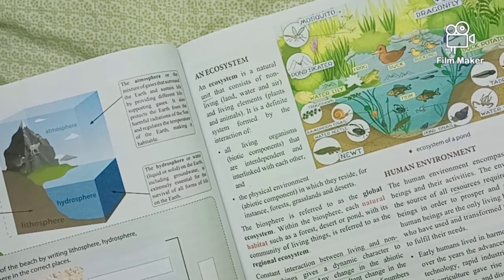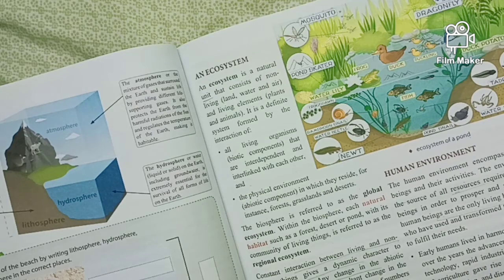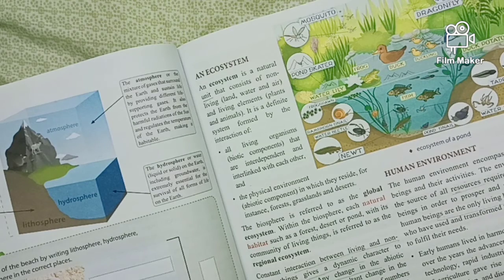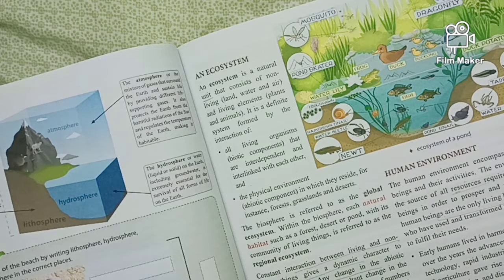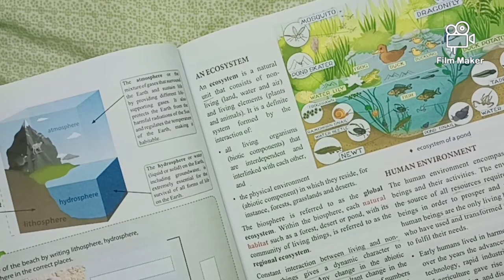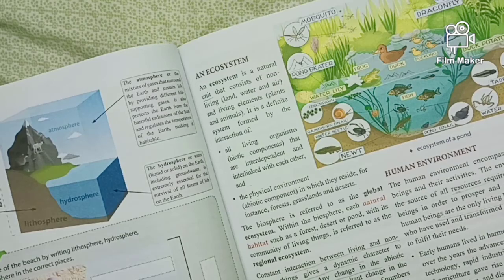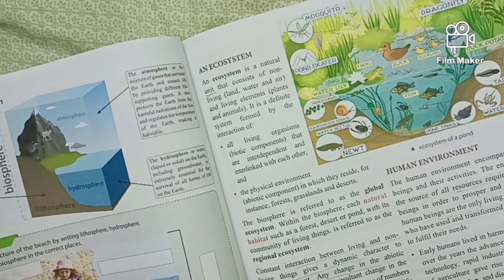to fulfill our needs. Early humans lived in harmony with nature, but over the years, advancement of science and technology, rapid industrialization and spread of agriculture gave rise to urbanization. Urbanization means the process by which towns and cities grow bigger and more people go to live in them.